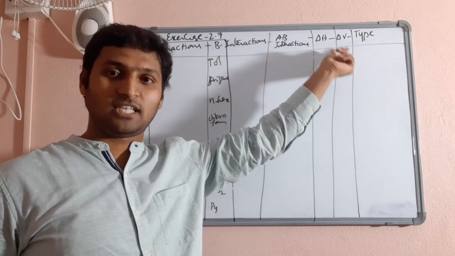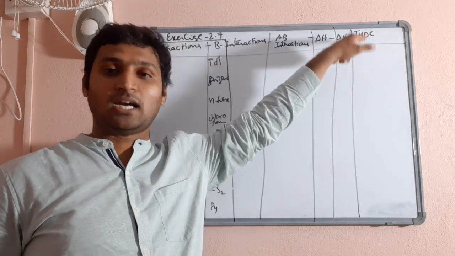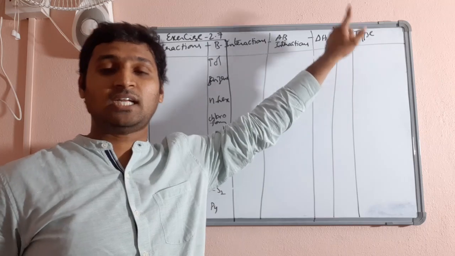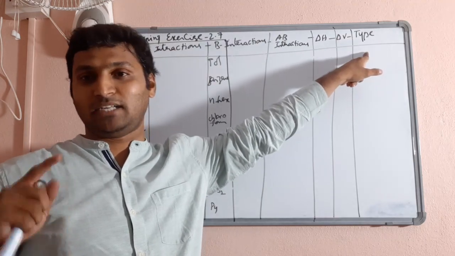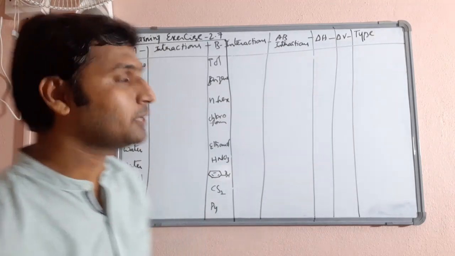Same, delta V should be 0 or positive or negative, and decide whether it is type 1, that is ideal, or type 2, non-ideal with positive deviation, or type 3, non-ideal with negative deviation. That is the task. Okay, let us go for it.